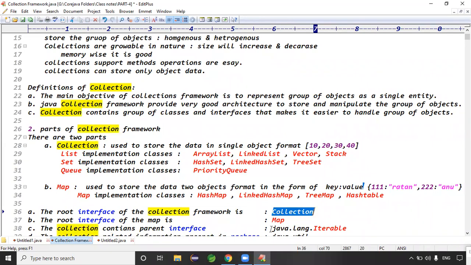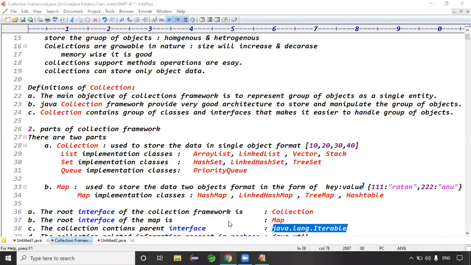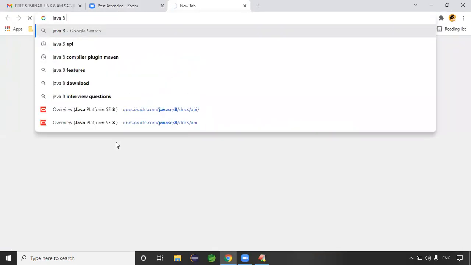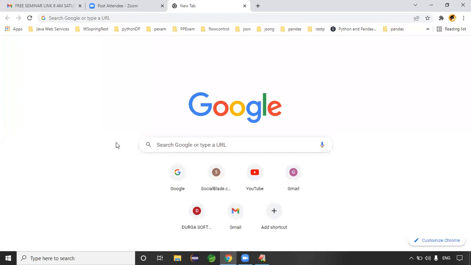That is java.lang.Iterable. Collection is the root interface, and even Collection has a parent interface, which is java.lang.Iterable. Iterable is from which version? You can see the Java 8 API documentation. Always try to check the API documentation to write the code. Don't memorize things.